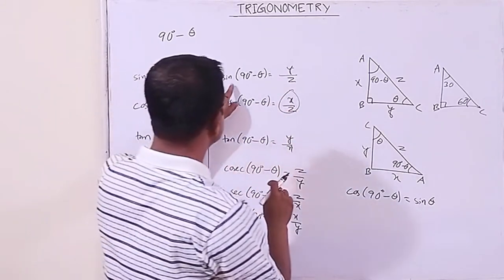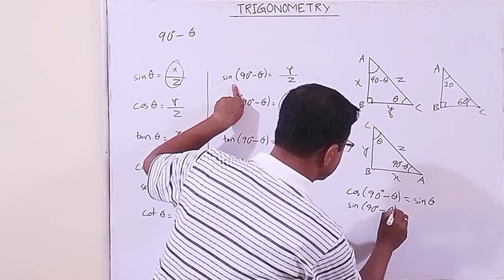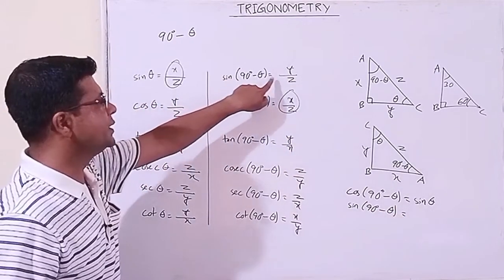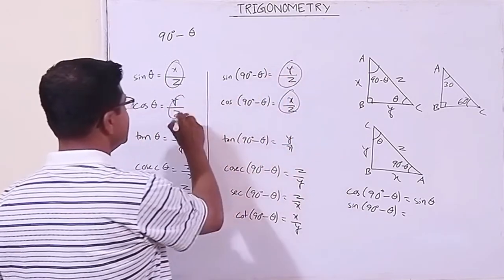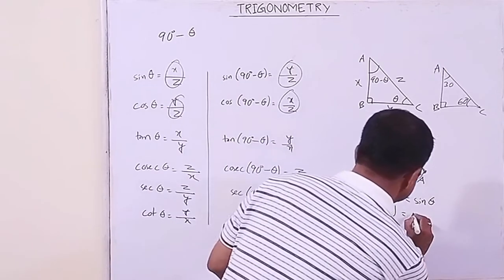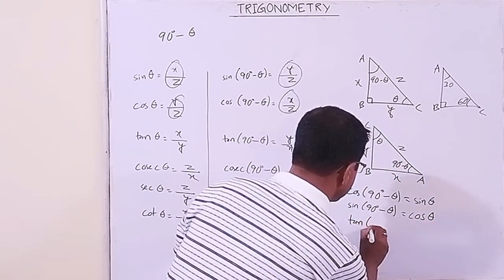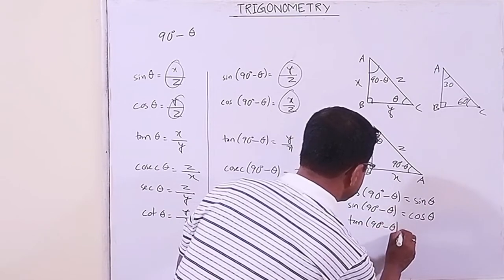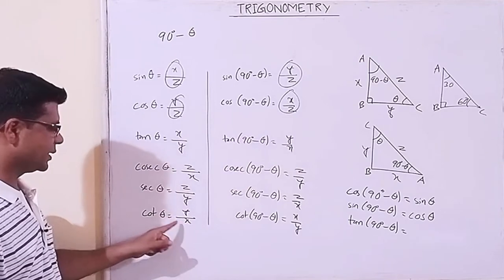Similarly, sine of 90 minus theta is y by z, y by z. You can see this is y by z, y by z. So sine of 90 minus theta is how much? Cos theta. I think you are understanding. Similarly, tan of 90 minus theta is y by x, which is cot theta.